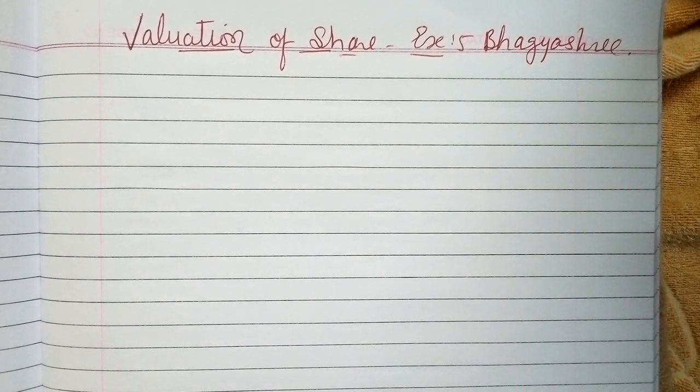In the last session, we have calculated example number 4. Today, we are going to move towards example number 5 of valuation of share. What is new from this example is that up till now, the value of goodwill was given in the adjustments, right? The new value of the goodwill is valued at so and so rupees and something like that. All right, from this example onwards, the value of goodwill will not be directly given, right? Firstly, we need to calculate goodwill and then we can calculate the value of share.